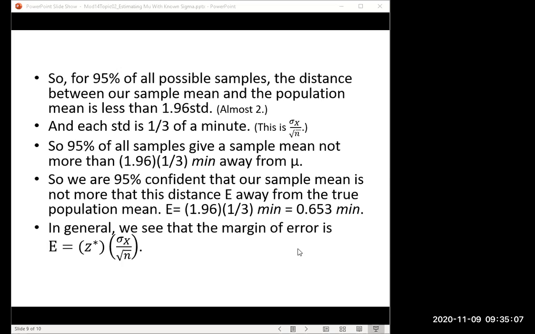And so in general, here's our margin of error. It was z star times sigma over root n. What's z star? In this problem, the z star was 1.96. But that came from the 95%. If you had a different percentage, you'd get a different z star. You can use Excel. If you're trying to find the edge of the middle 99%, you could use Excel to find the z star for that.